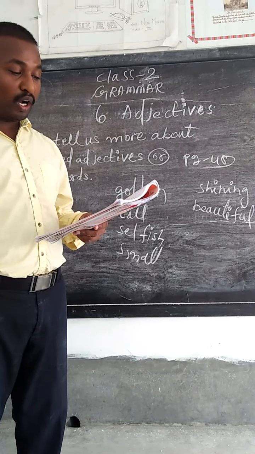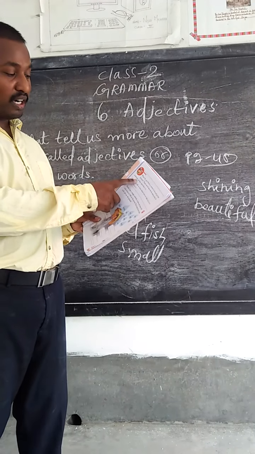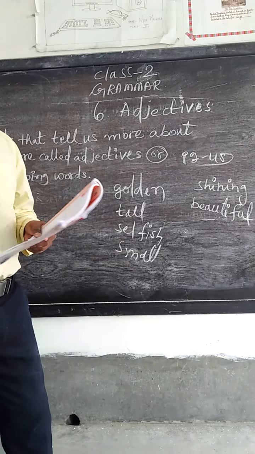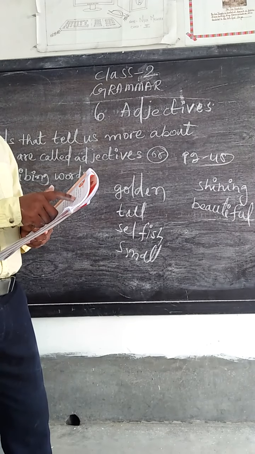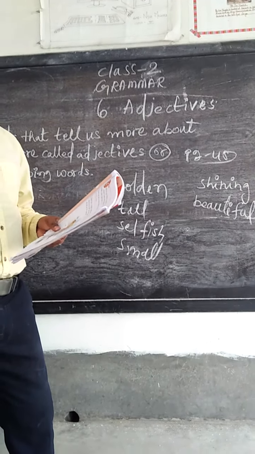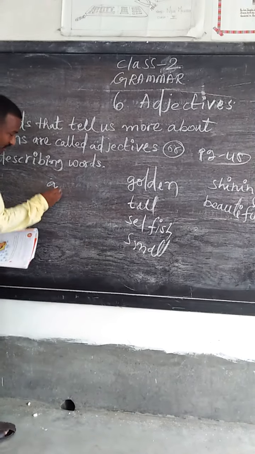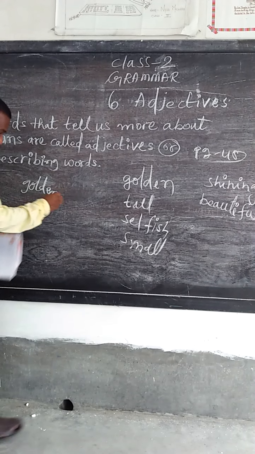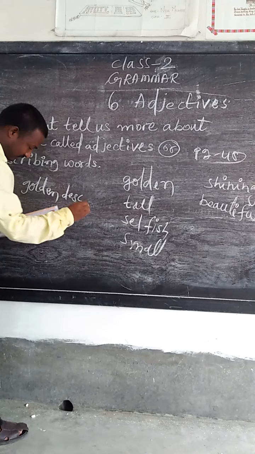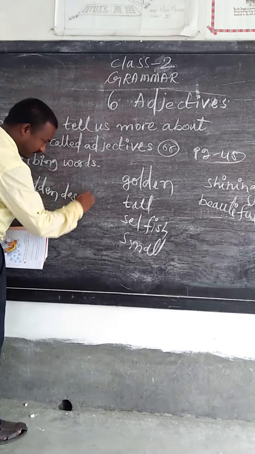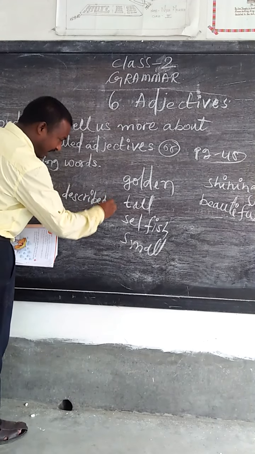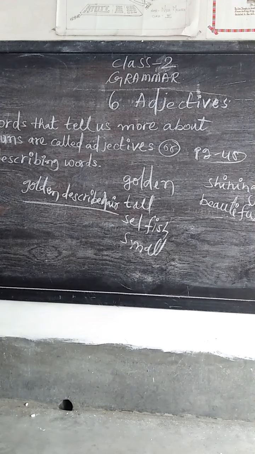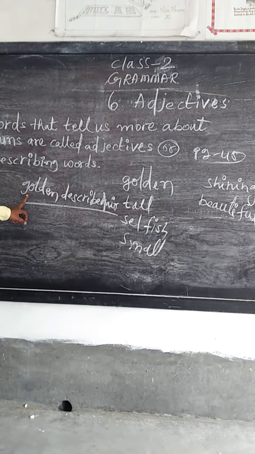For example, golden. You see the example, golden describes a. If you observe here, you see that Rapunzel has golden hair.